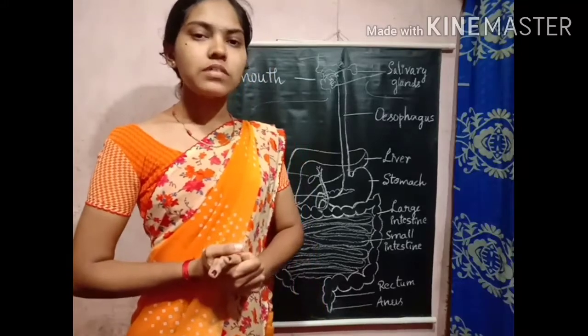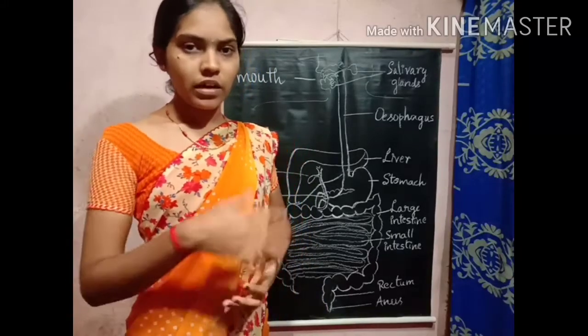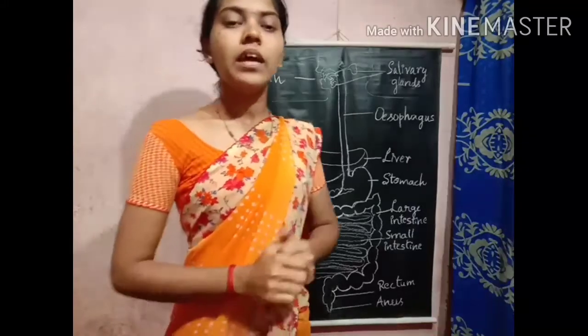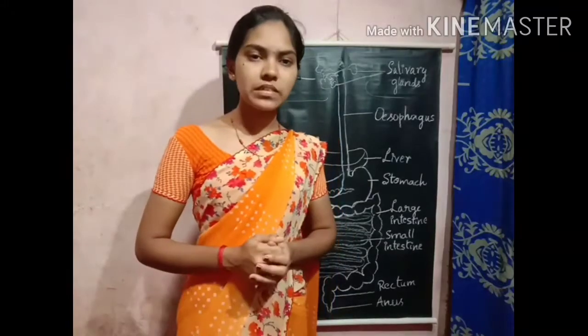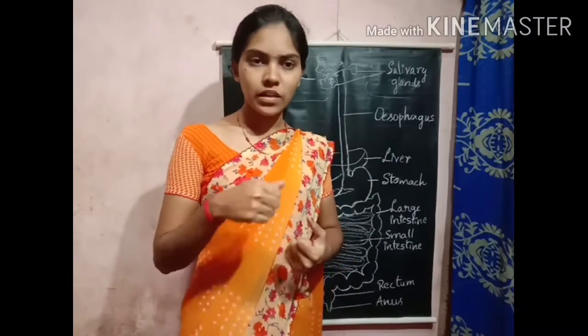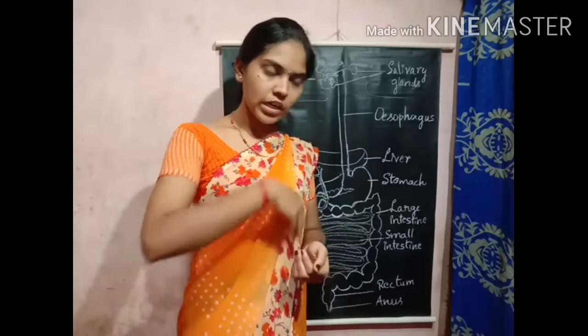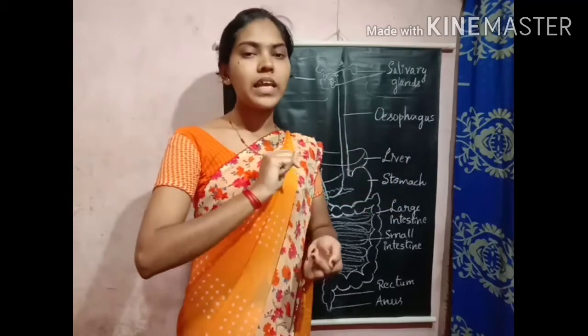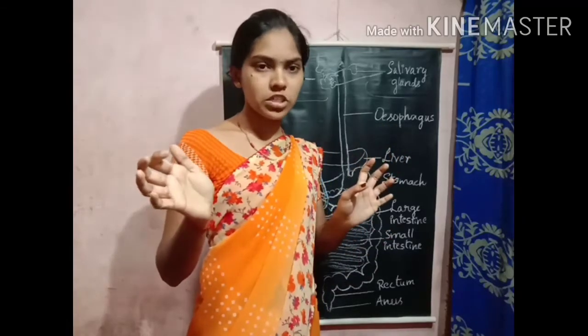Now let us discuss the assimilation and transportation system, and how it is involved in the nutrition process. Let us discuss how the transportation and assimilation process takes place in the body. The next step in the nutrition process is transportation and assimilation. What is transportation? Transportation means carrying things from one part of the body to another part of the body. Assimilation means spreading out into all parts of the body. The digested food enters the blood vessels.